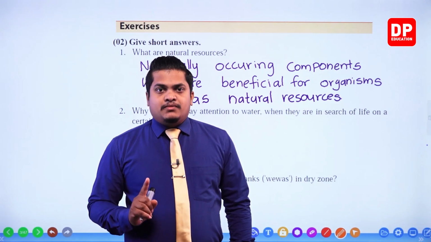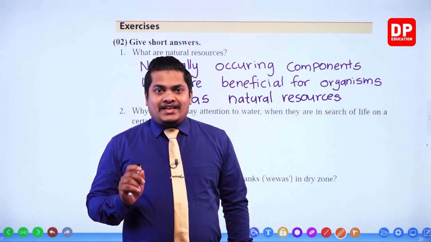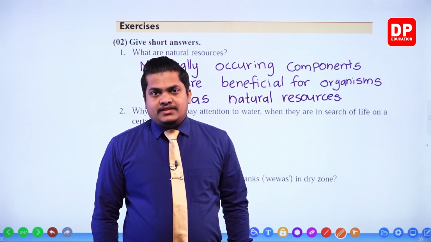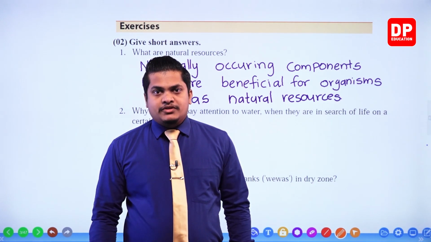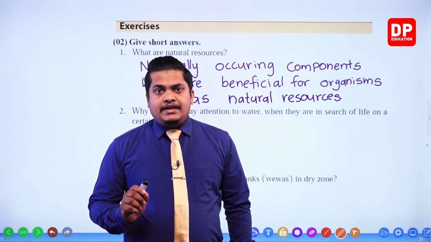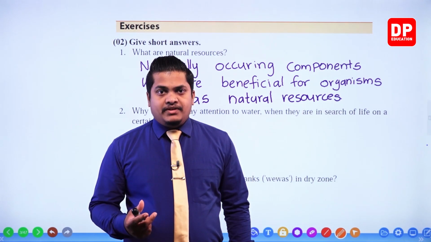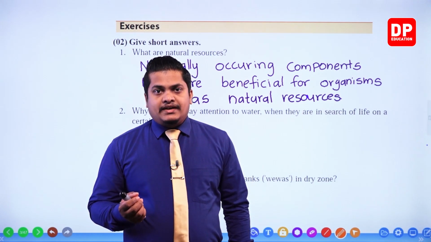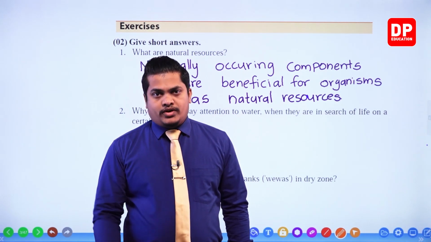The first and foremost thing that scientists pay attention to is the presence of water, my dear children. What is the reason for it? We are beings mainly composed of water, and living beings mainly carry out our biological activities associated with water.